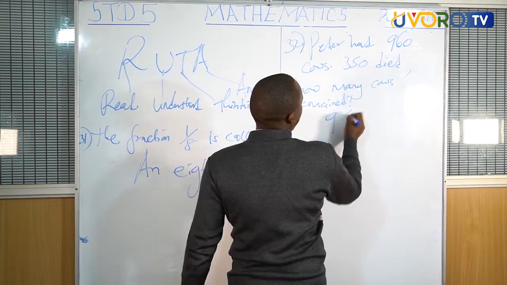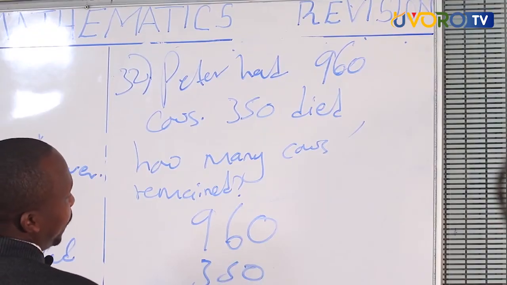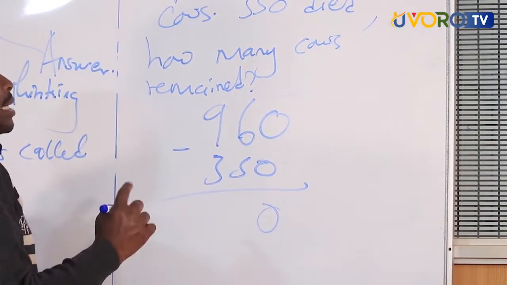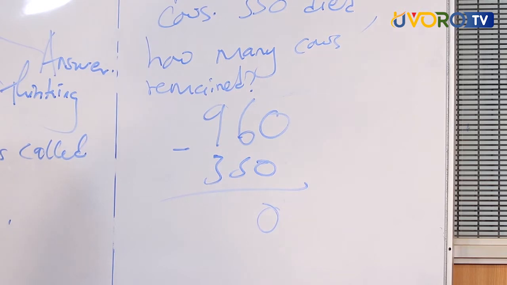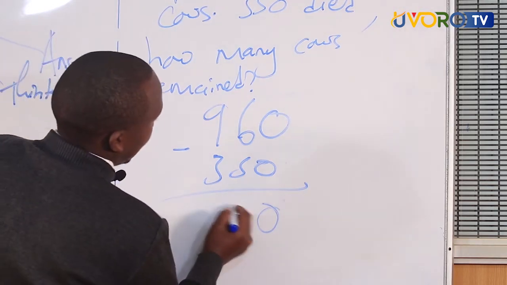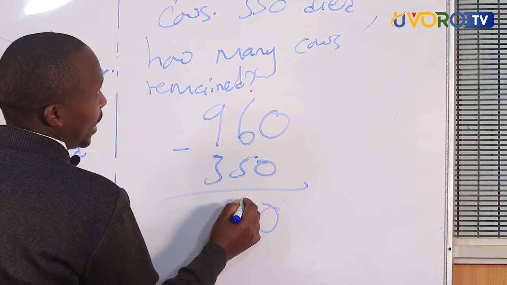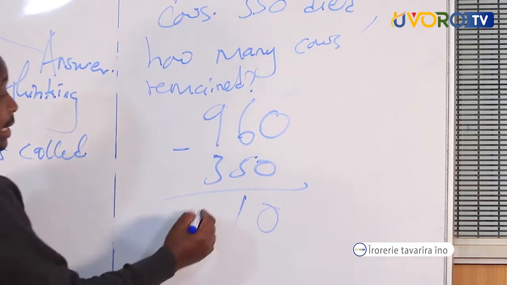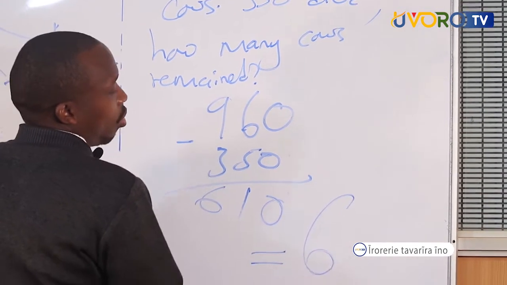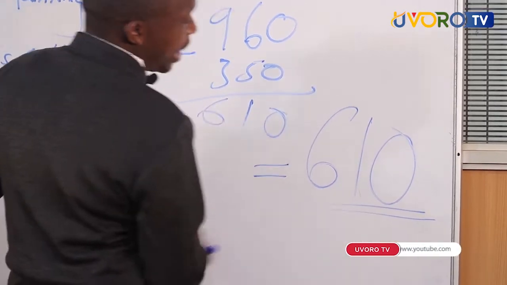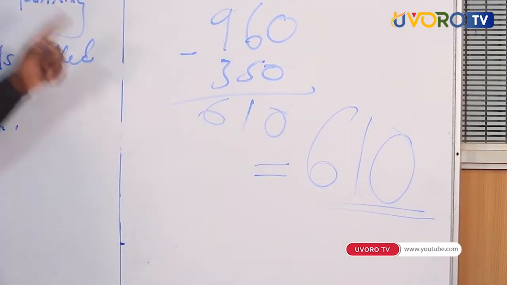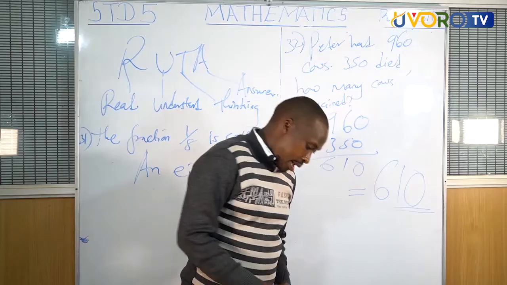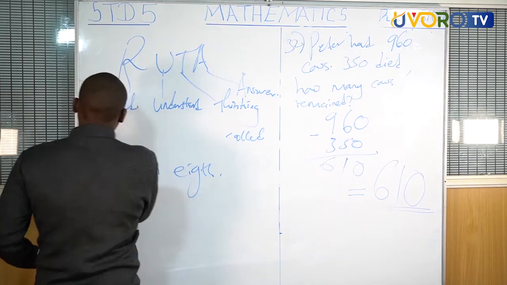That is 960 minus 350. 0 minus 0 equals 0. 6 minus 5 is 1. 9 minus 3 is 6. So the cows that remained, for us to give the answer confidently, are 610. We go to question number 33.